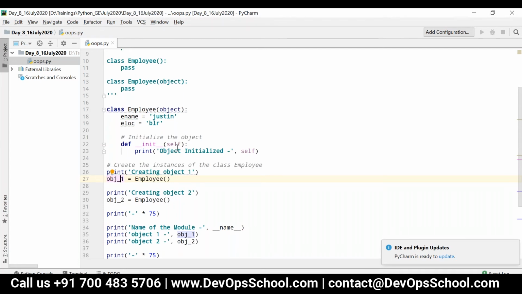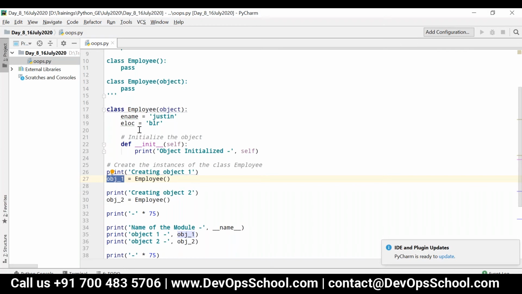And what is this self? This self is the parameter which will be passed automatically, with the reference of the object being created. Self refers to the reference of the object which is being created.